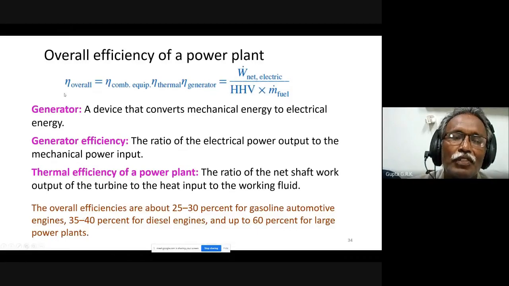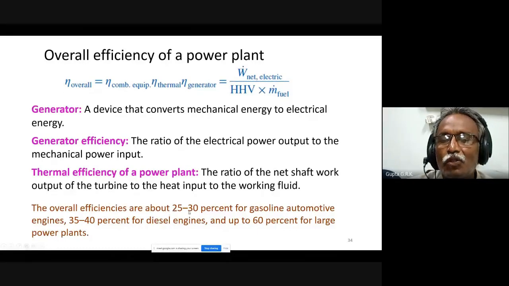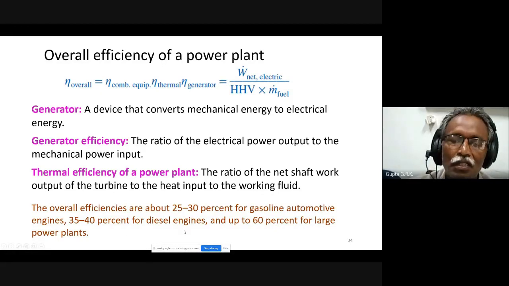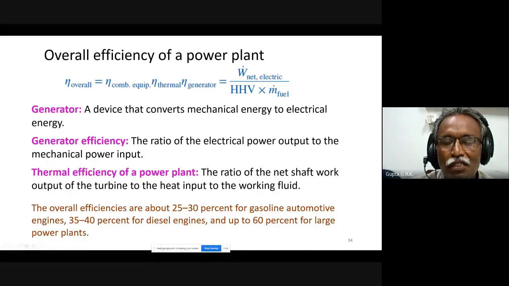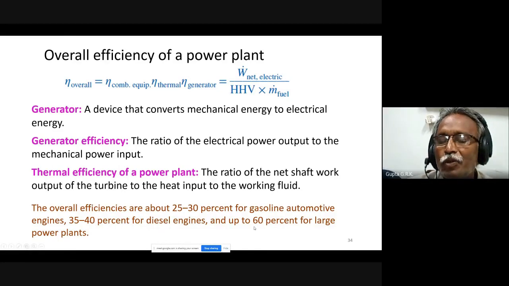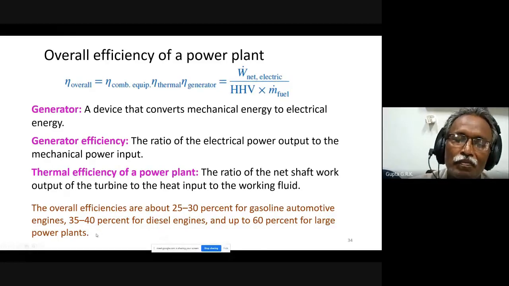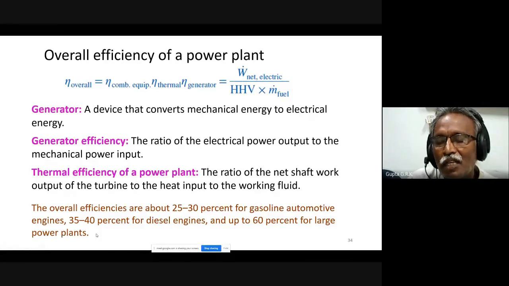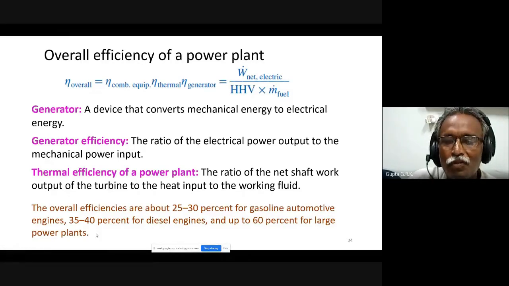And so the overall efficiency is about 25 to 30% for gasoline automotive engines, meaning petrol engines like in a car, and 35 to 40% for diesel engines. Diesel engines are a bit more efficient, and usually trucks, buses and such heavy vehicles have diesel engines, which have 35 to 40%, and up to 60% for large power plants, like combined cycle power plants and huge power plants. We can go up to 60%.